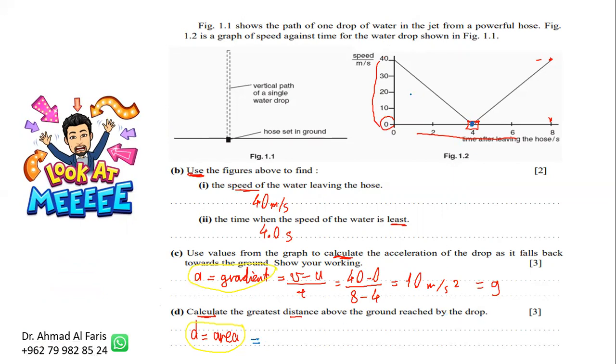They ask about this area under the graph in the first 4 seconds, or the last 4 seconds, because the time to go upwards is the same as the time to go downwards. So this is a right angle triangle, which is half multiplied by 40 multiplied by 4, and the answer is 80 meters.